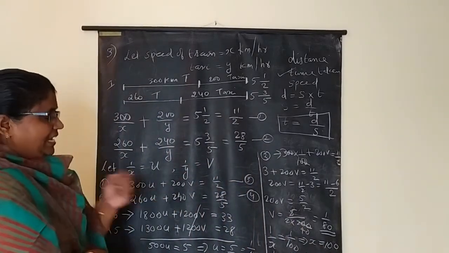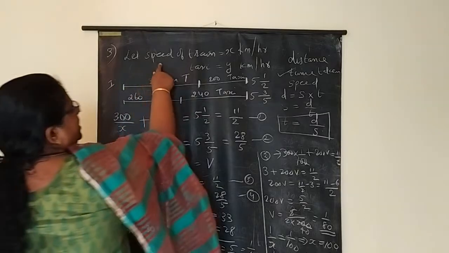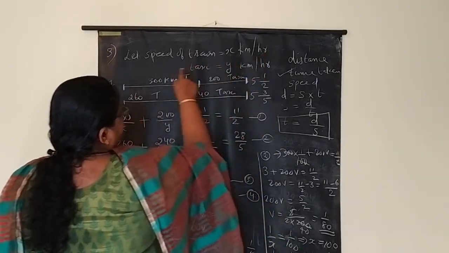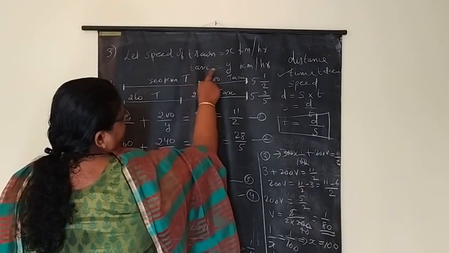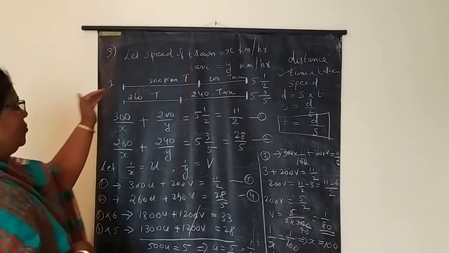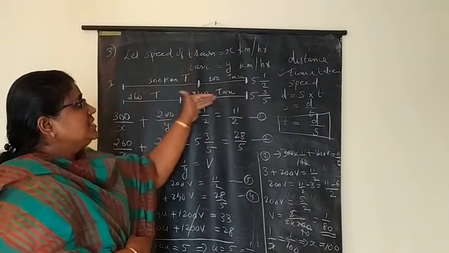Then you write the final answer. Therefore, speed of train is equal to 100 km per hour and speed of taxi is equal to 80 km per hour. So you draw like this, then it is easy.